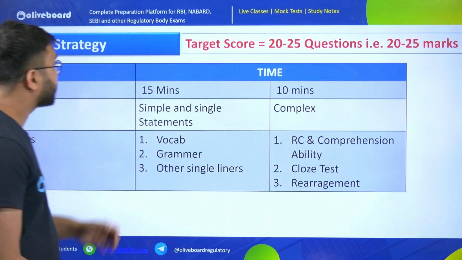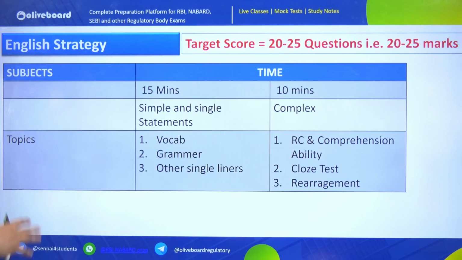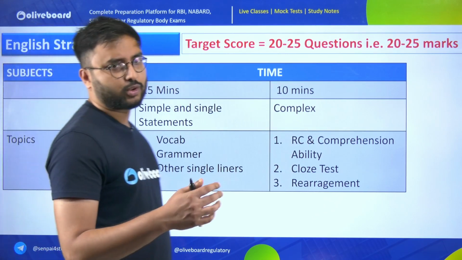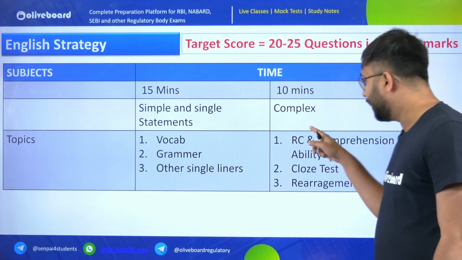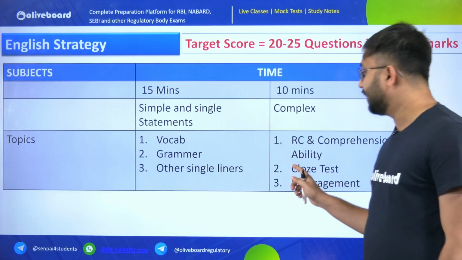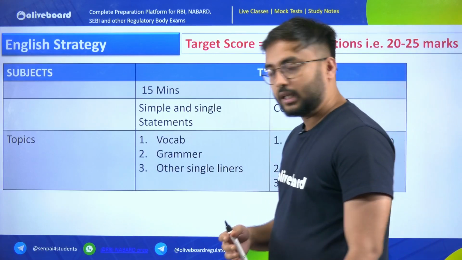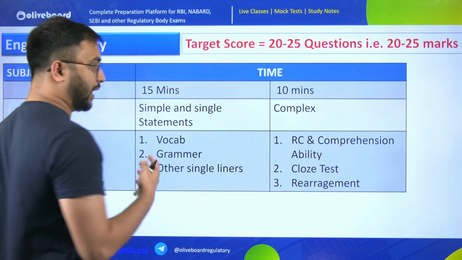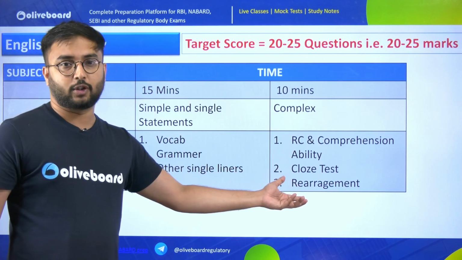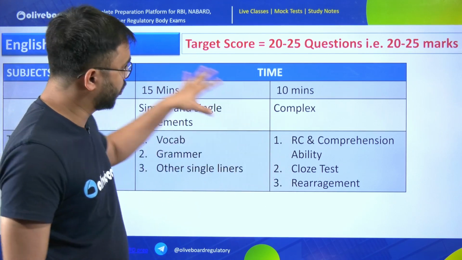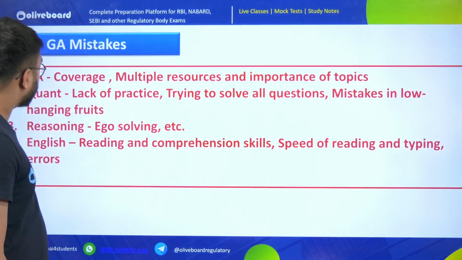Next, target score for English, very, very easy. Guys, English is one of the scoring subjects and I don't think any problem would be there in this particular section. It's only here that in English you should be a fast reader. Questions such as vocab, grammar, you can handle them well. Fill in the blanks, cloze test, RC and rearrangement of statements become very, very important. So make sure you do all this.